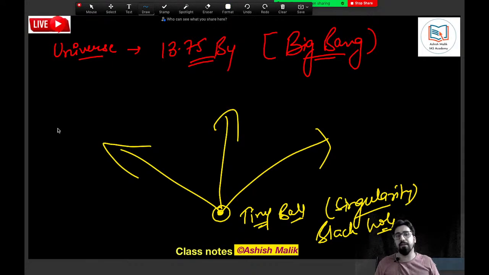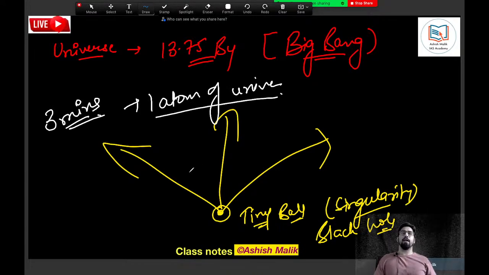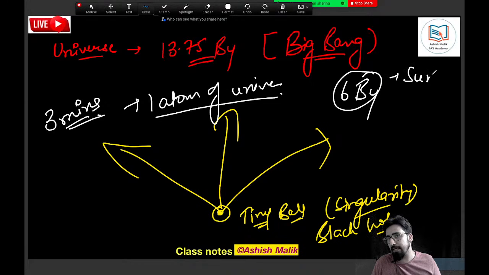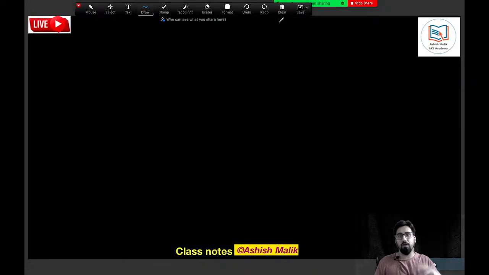It is believed that after 3 minutes of the explosion, the first atom of the universe was formed. And from there onwards, around 6 billion years back, we have got the formation of our sun which is basically a star. Sun was born some 5.5 or 6 billion years back, and later around this sun we got all the planets.